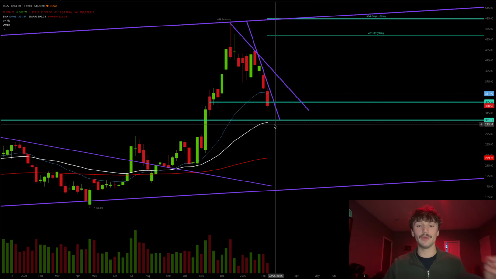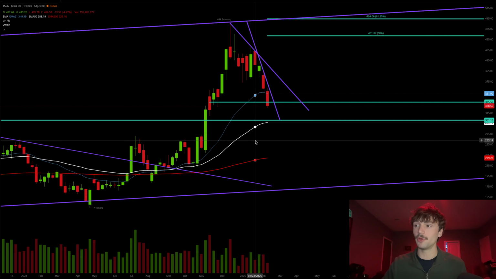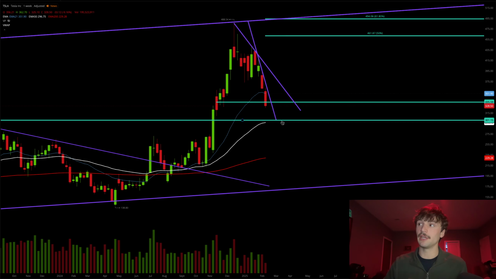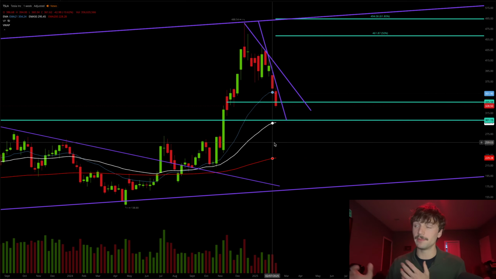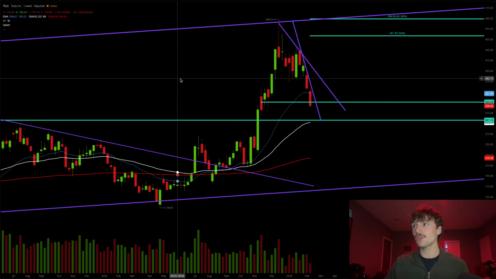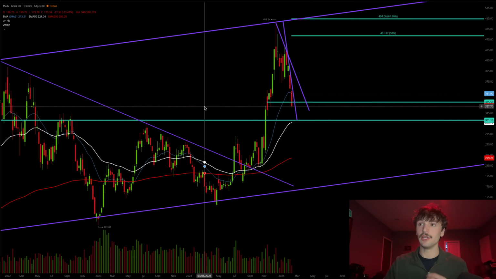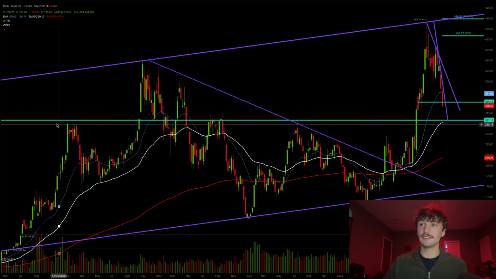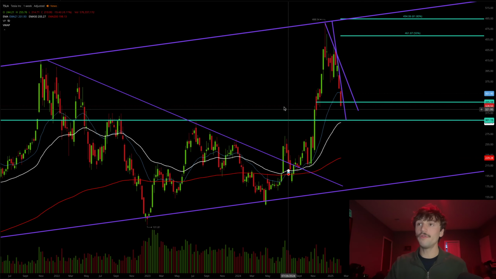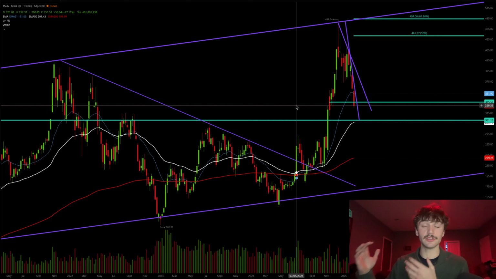I do think that we are going to bounce around this $300 level, guys. You can see that there is multiple points here. Not only is this the 618 retracement, but we also have the 50-day EMA right here that we would also end up touching as we hit that. Along with this being some prior resistance back here, back here, back here once again. So hopefully this time around we can actually turn it into support. And if we can, guys, that is super bullish.